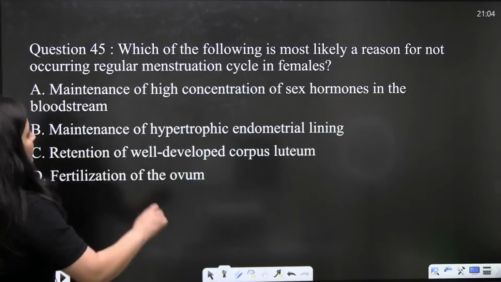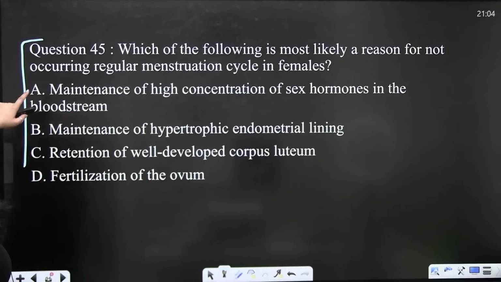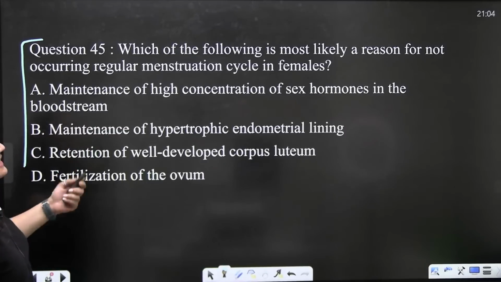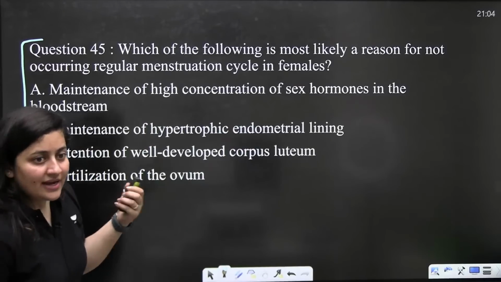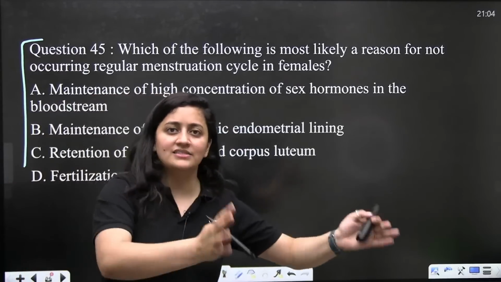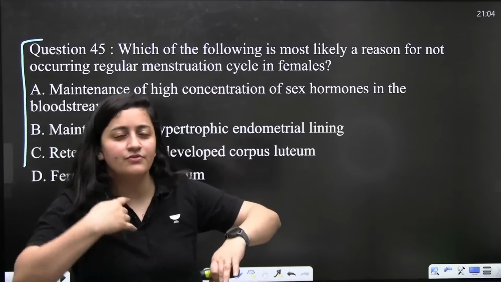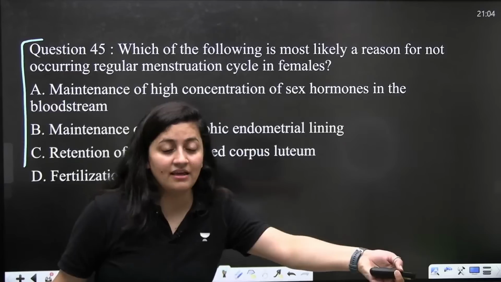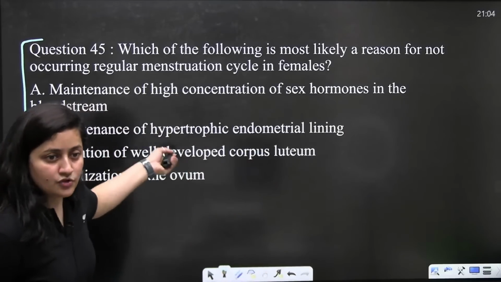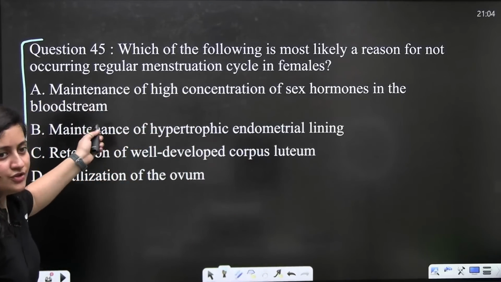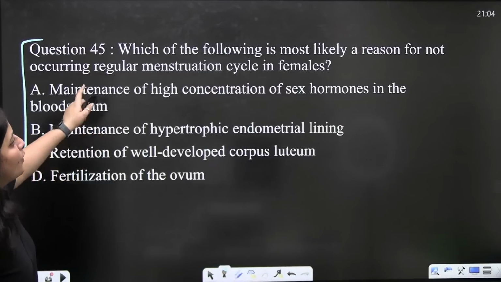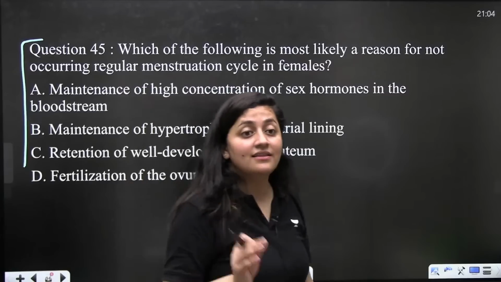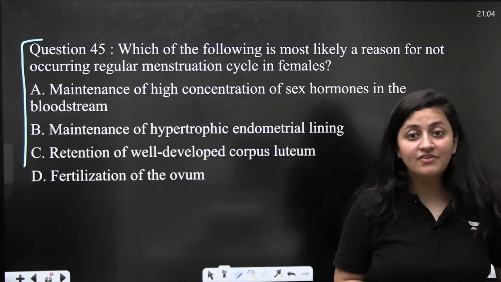Now the next question: which of the following is most likely a reason for not occurring the regular menstrual cycle in the females? Nice question. It's a complete revision. Sometimes we are discussing questions from human health, sometimes human reproduction, ecology, genetics, the 11th, plant physiology. So this is going to be a very useful session for all of you.